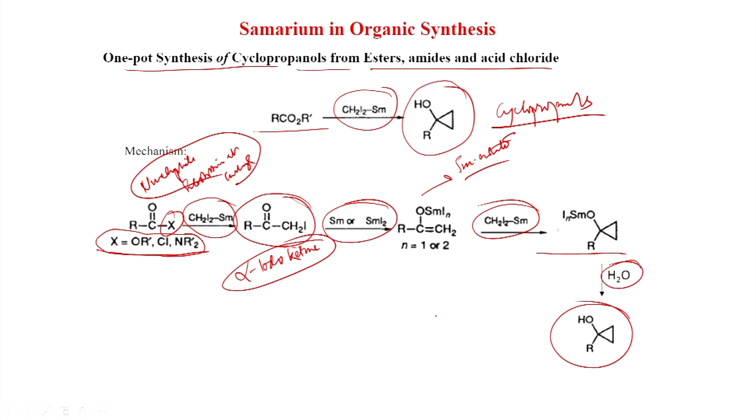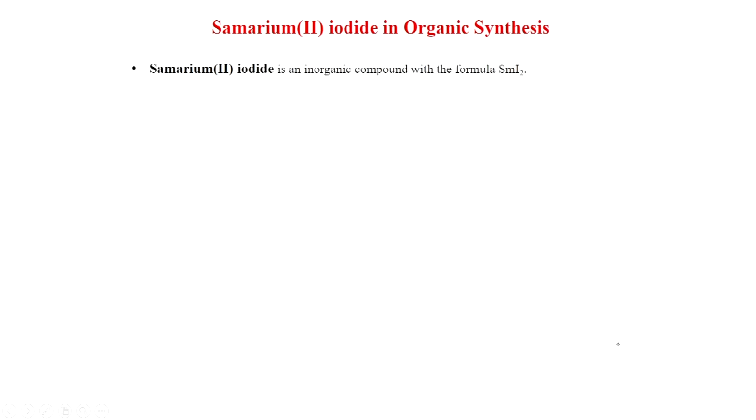So, this is very important that when you have an ester, acid chloride, or tertiary amide, then this substitution reaction at the carbonyl carbon is happening and you get this alpha iodo-ketone, and after that the enolate is forming, and then the remaining steps are similar. Now, we will discuss samarium iodide.